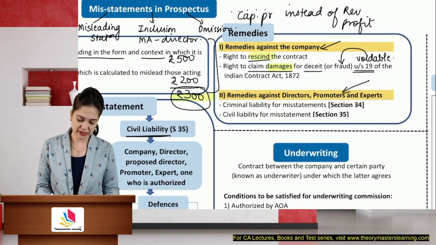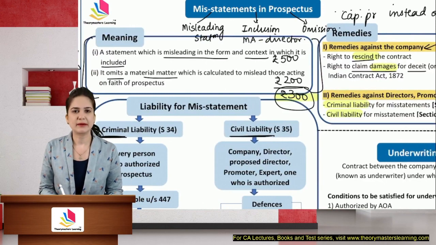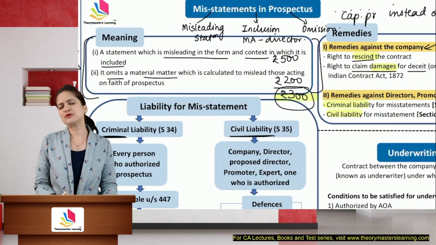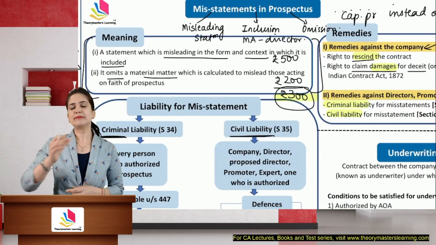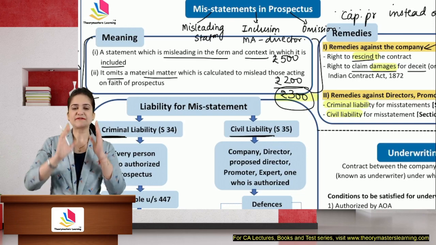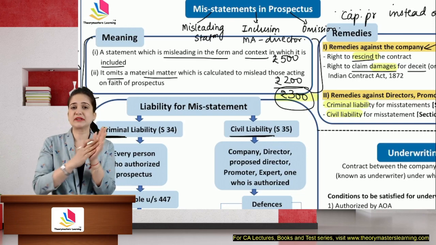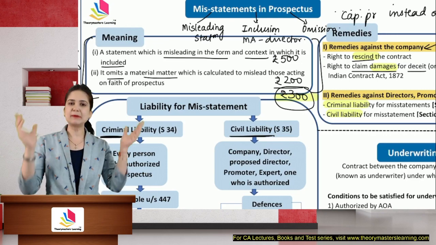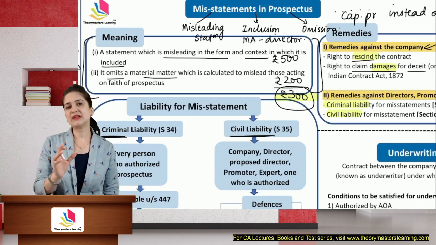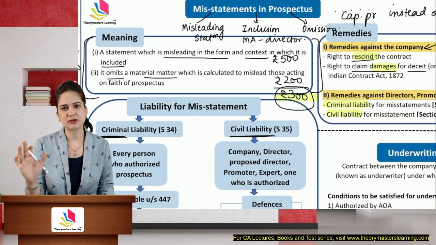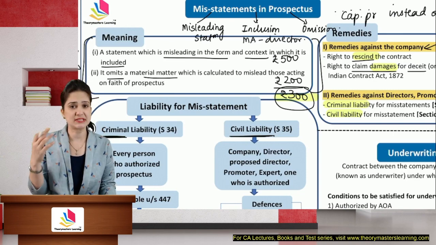You can also take action against the directors, either criminal or civil liability. In case of criminal liability, there is imprisonment. How will I know whether it is civil or criminal? The civil liability is generally against the person who is filing the case. Only he has suffered damage. But in criminal liability, there are many people who have suffered damage. In civil liability, you are filing a case only against the concerned person, whereas criminal is generally against the state.